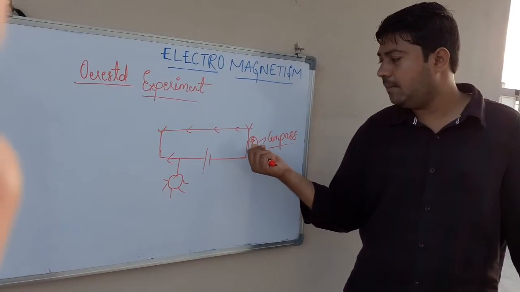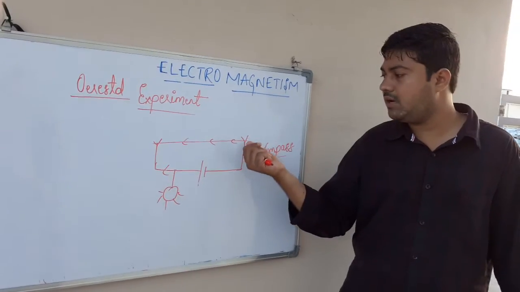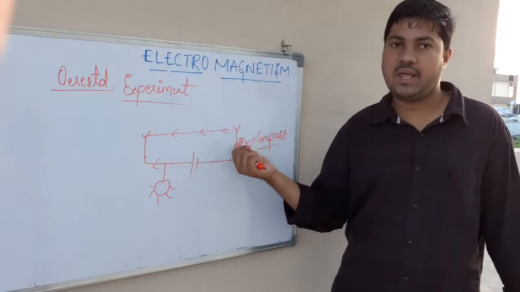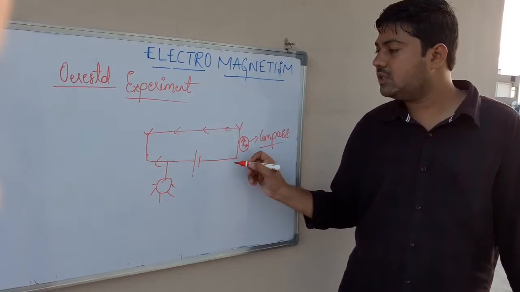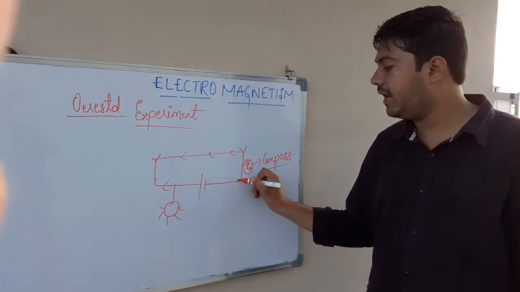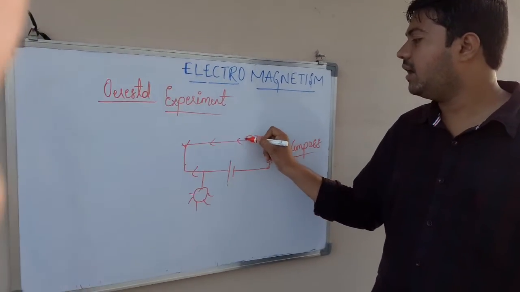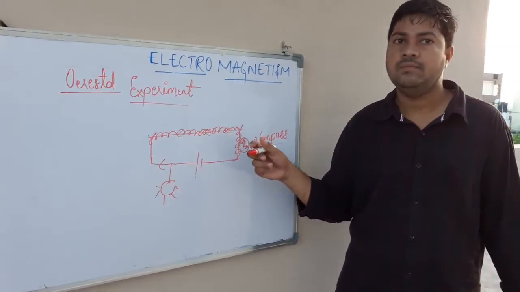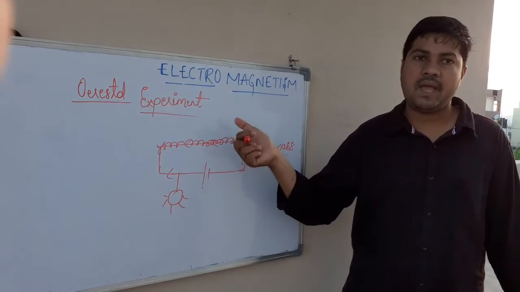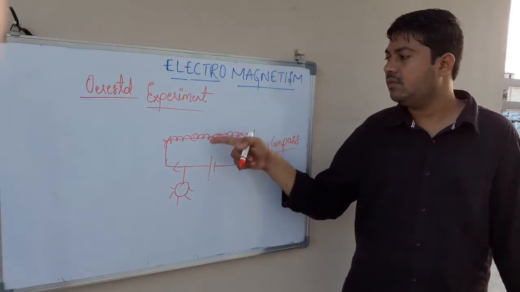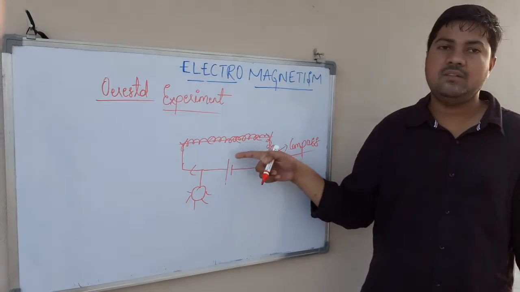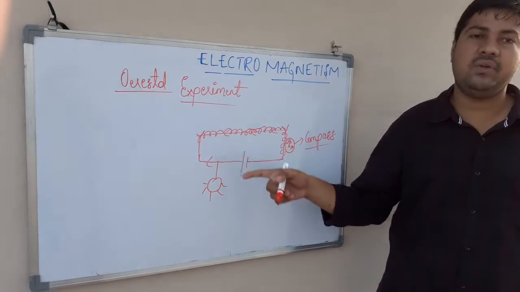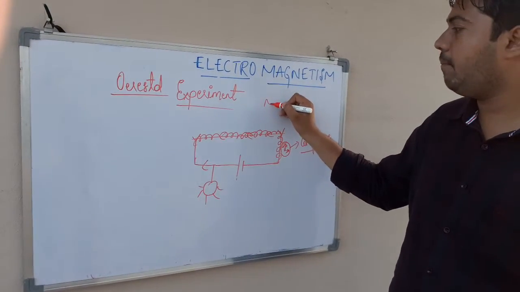Now when this magnetic compass is brought near the current carrying copper wire, it has been deflected. So it means that there exists some magnetic field around this copper wire whenever current is passing through it, which says that magnetism is interlinked with electricity.